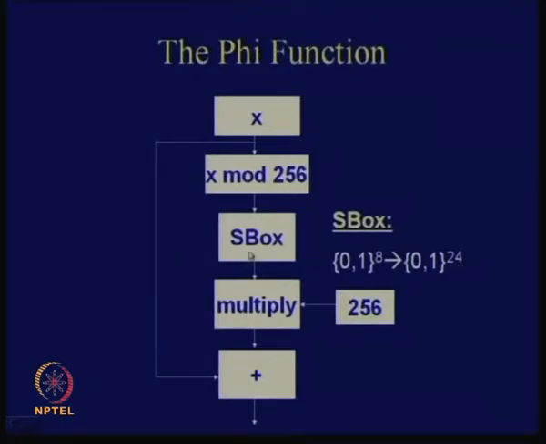You obtain 24 bits here, and then you multiply that with the constant 256, and then you add that by integer addition with x, which is 32 bits. You do a modulo 2 power 32 addition, and you obtain the corresponding output, right? So this is the basic idea behind the function phi. Is this clear?